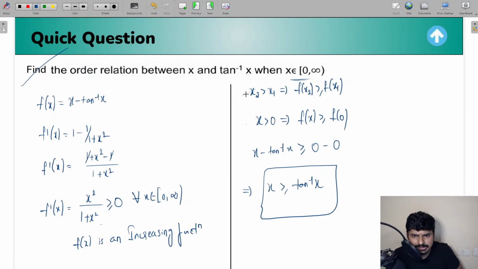If it is increasing, apply the basic concept of increasing; if it is decreasing, apply the basic concept of decreasing. From that, you will definitely get the comparison between the two functions. I hope this question is clear for all the students, guys.